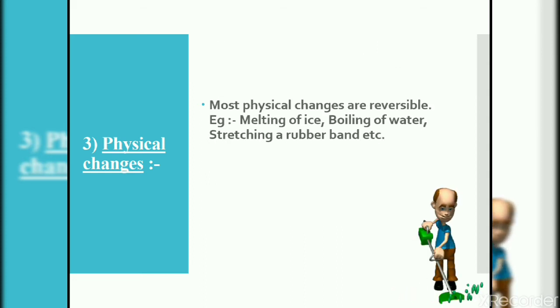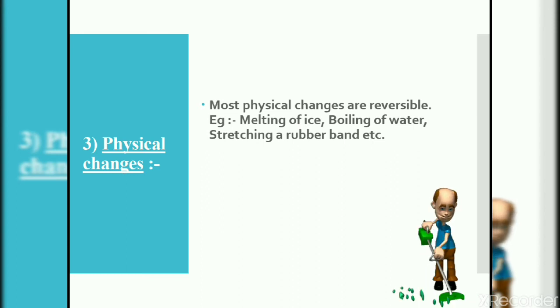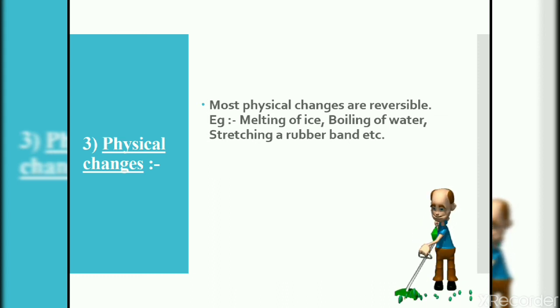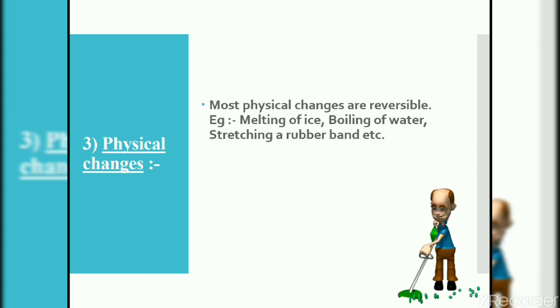Now, most of the physical changes are reversible. Reversible means that we can again put them into that same original shape or size, like melting of ice. If ice melts, we can freeze it later on. Boiling of water, we can get the water vapors and condense them back. Stretching of a rubber band, if we leave the rubber band, it will regain its shape. So all these changes are reversible, that is, they can be put into their original shape.